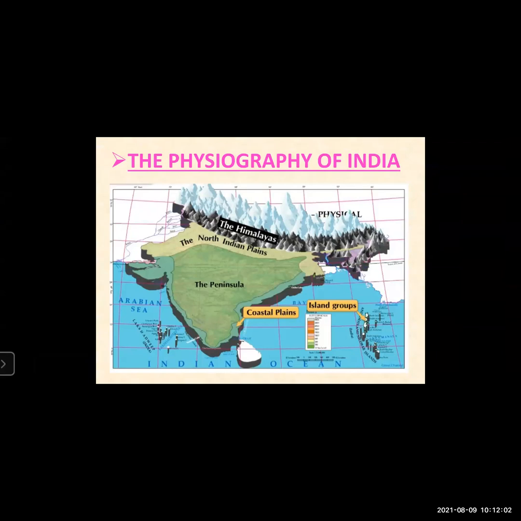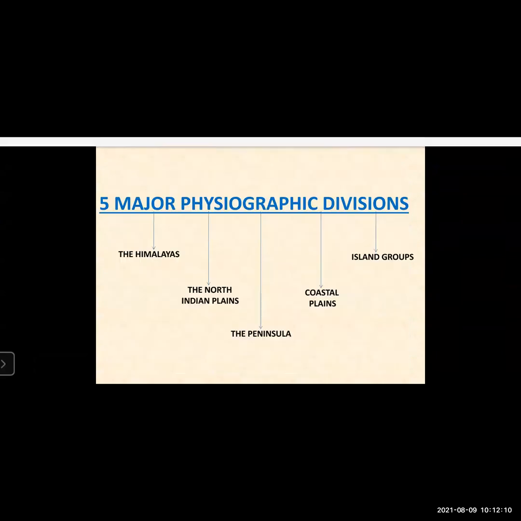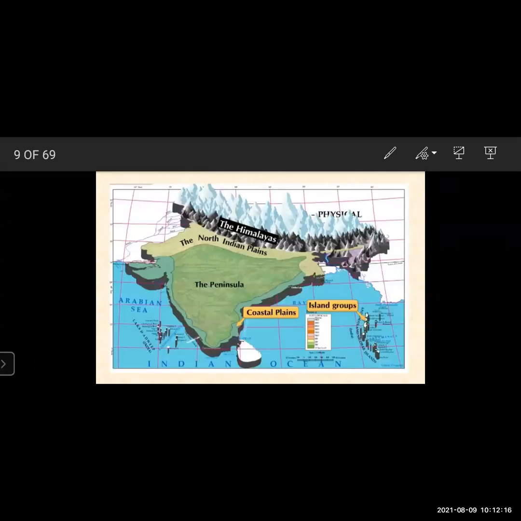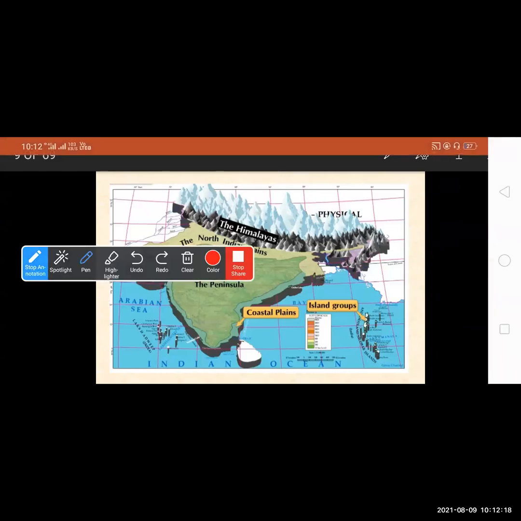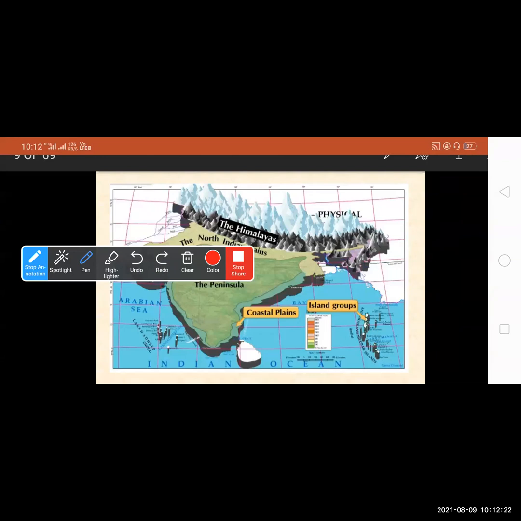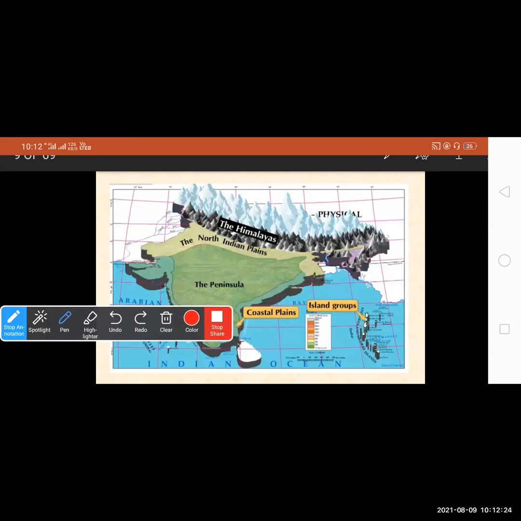Let's go through the physiography of India. The physical features of India consist of the Himalayas. You can see the Himalayas over here. Then below the Himalayas are the North Indian Plains.